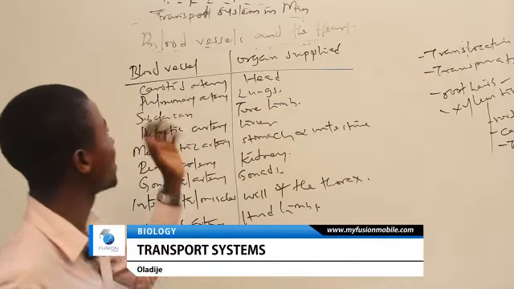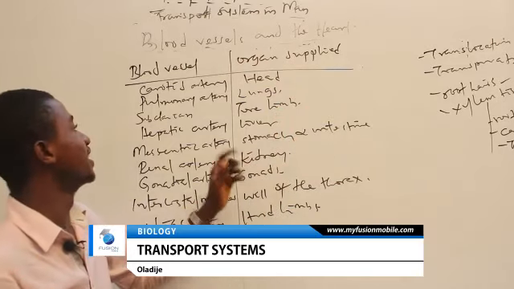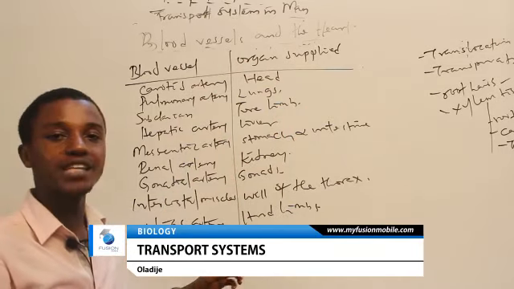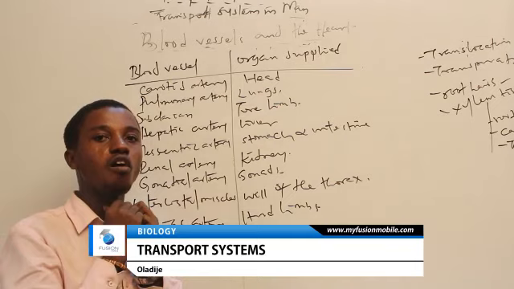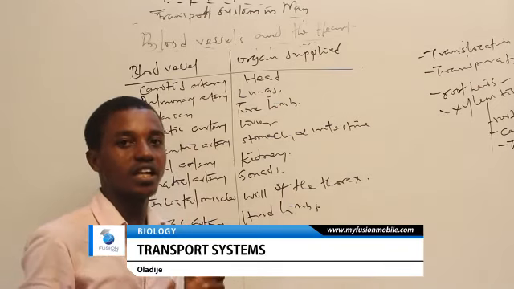Okay, let me take it again. So blood vessels and the organ they supply. The carotid artery and the jugular vein are found in the neck region. They are all attached or connected to the head.